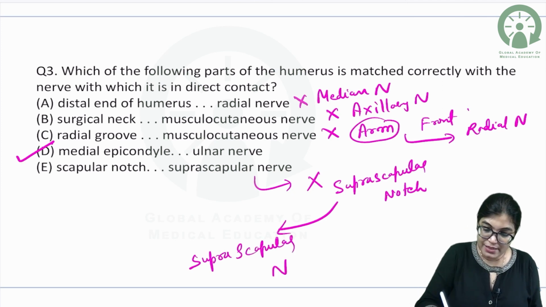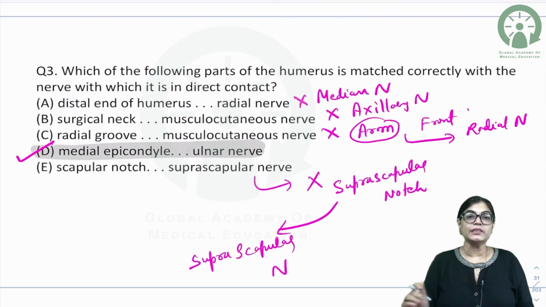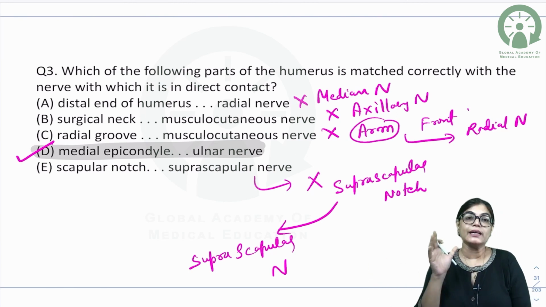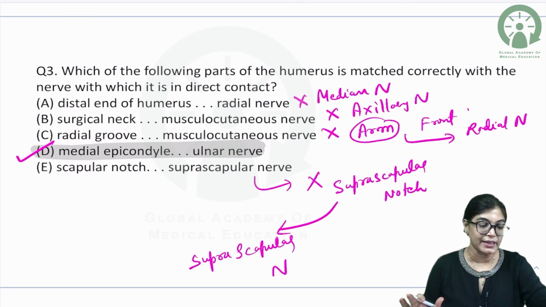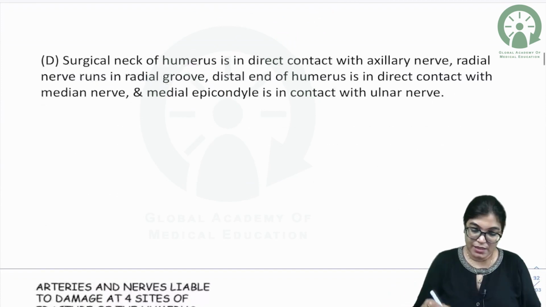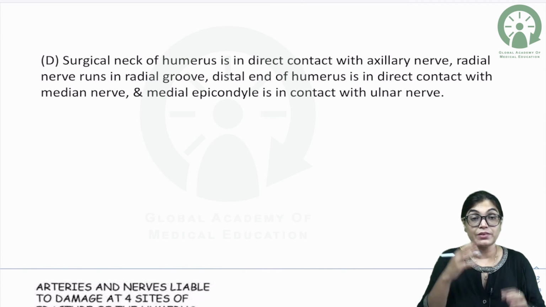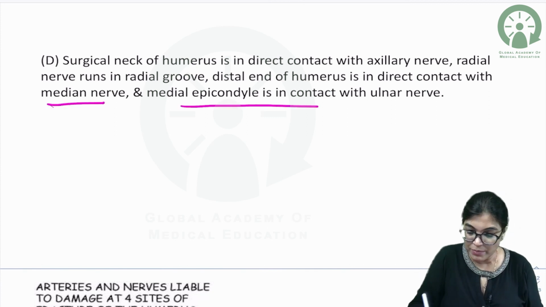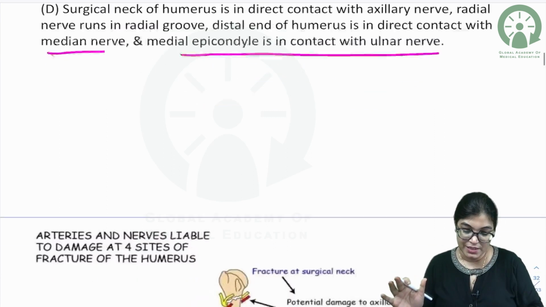So, the correct answer is medial epicondyle is related with ulnar nerve. So, D is the correct match the following. All other options are absolutely wrong. The correct match the following is medial epicondyle related with ulnar nerve. Now, surgical neck of humerus is in direct contact with the axillary nerve. Radial nerve runs in the radial groove. Distal end of humerus is in direct contact with median nerve and medial epicondyle is in direct contact with ulnar nerve. So, only D option is correct.